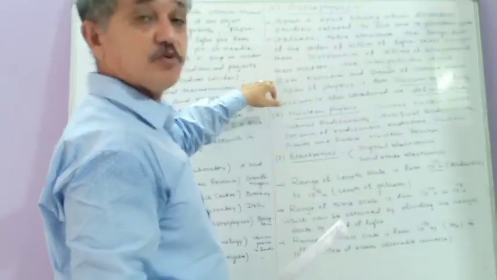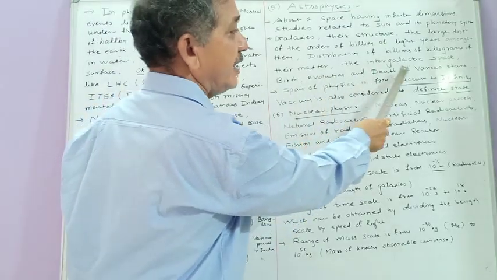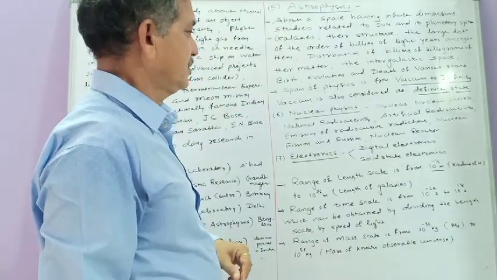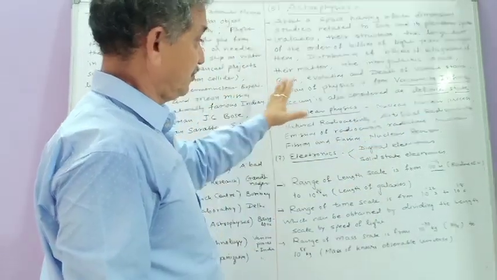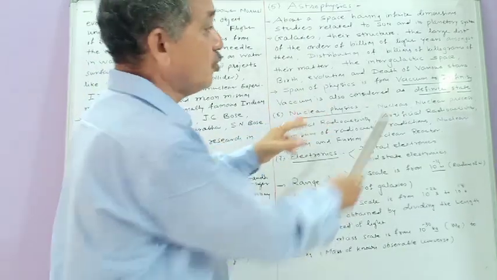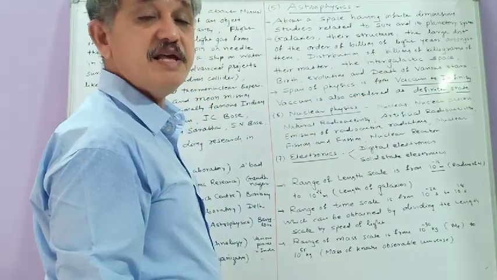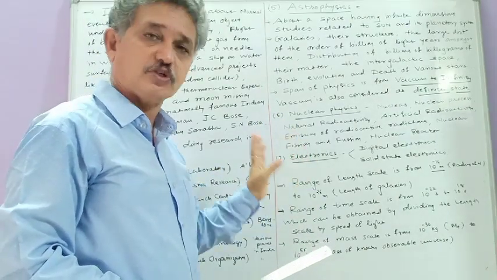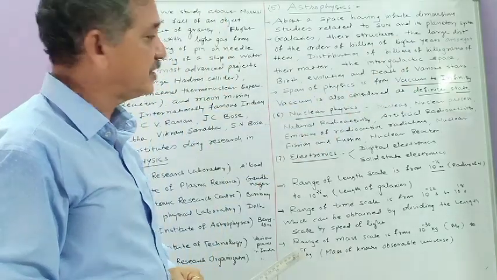Then you have to study about the stars, how they take birth. So birth, evolution and death of various stars. All such topics you have to study in this astrophysics. Then the span of physics is from vacuum to infinity. Physics has extended from vacuum to infinity. So remember in physics, vacuum is also considered as a definite state. If you take a bulb, then inside the bulb there will be totally vacuum. And this vacuum is also considered as one definite state in physics.